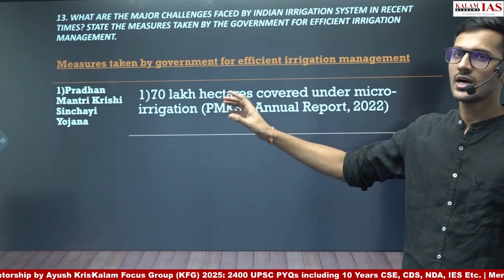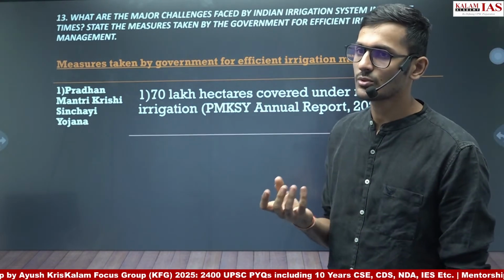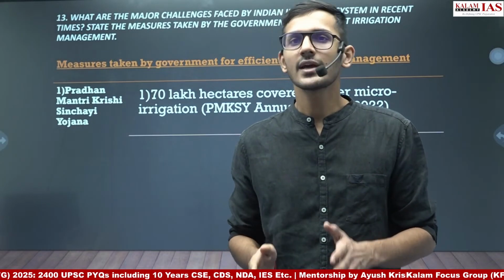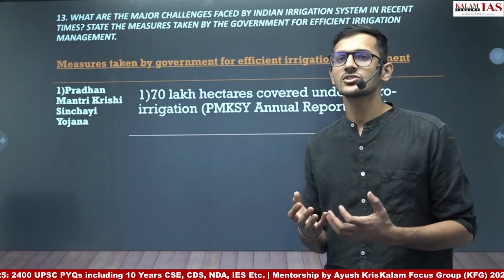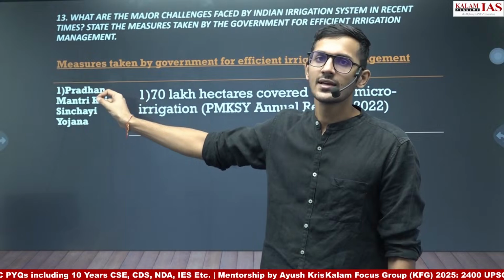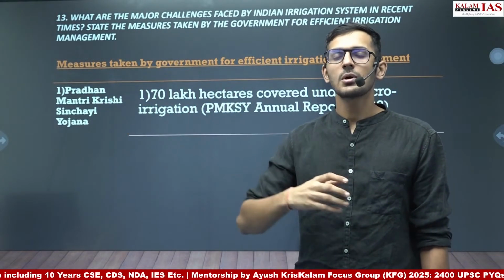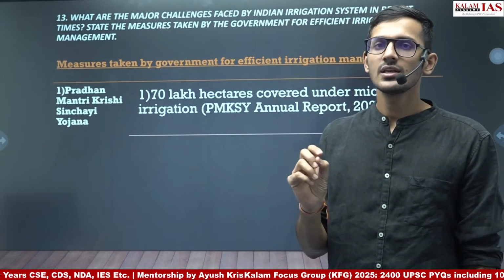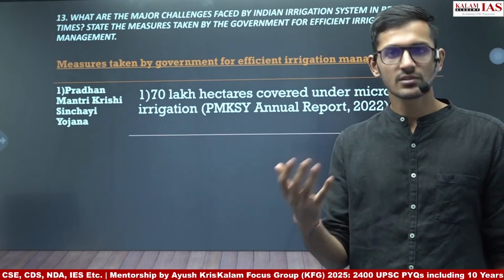Whenever UPSC asks what the different measures taken by the government are, many students follow a practice of just listing down the measures: Pradhan Mantri Krishi Sinchai Yojana, Per Drop More Crop, development of the canal irrigation system, promotion of sprinkler irrigation. They write a few points like this. But the better strategy is to write Pradhan Mantri Krishi Sinchai Yojana, of course, and after that add certain value to it. Write about the achievement of that scheme, the target of that scheme, or at least a feature of that scheme, so that the examiner knows what you are talking about, and your answer will also stand out.